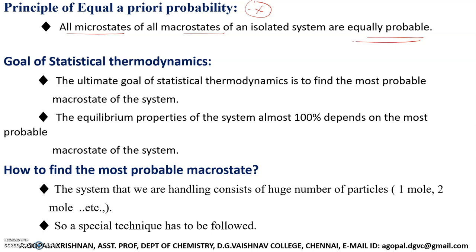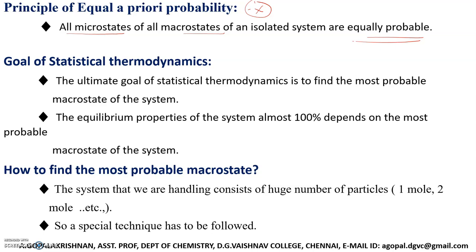No, not like that. Listen, a system will exist in all possible microstates of all possible macro states. The system keeps on changing its microstates, and it will take all possible microstates of all possible macrostates. That's very, very important.